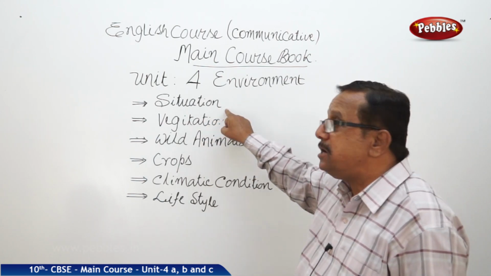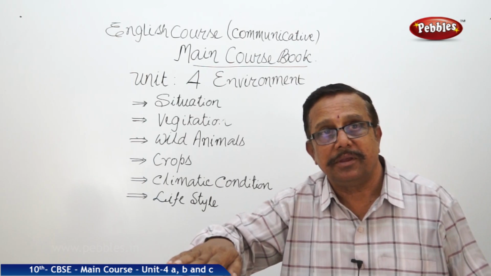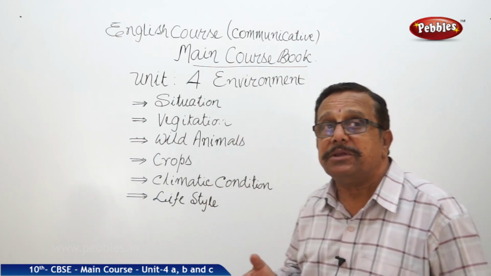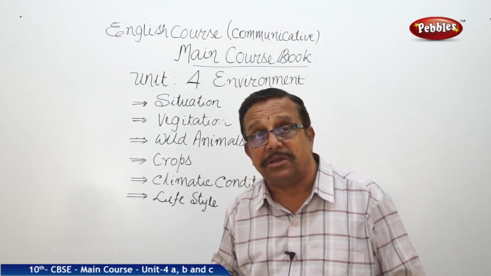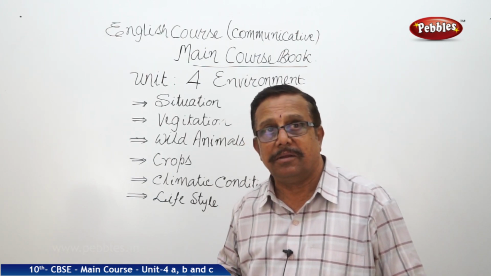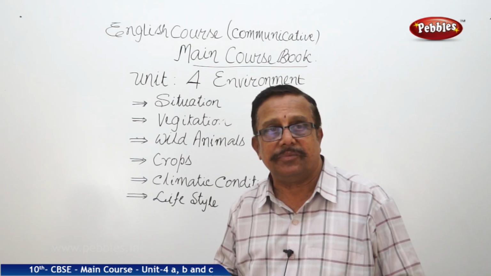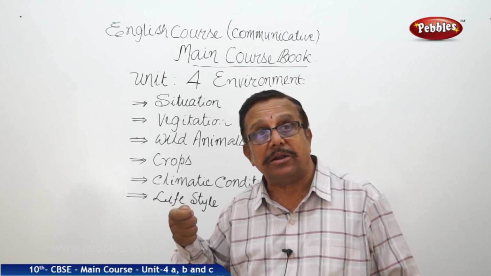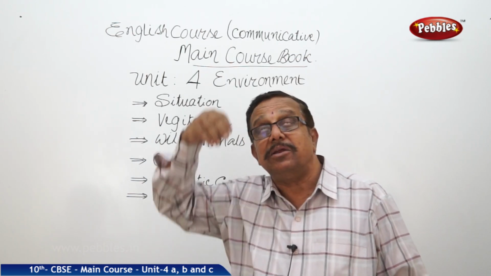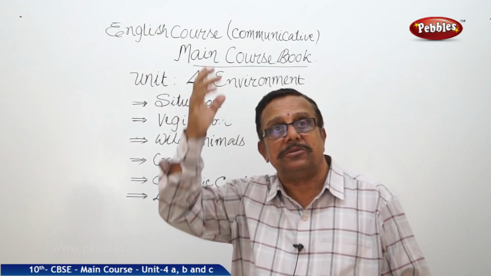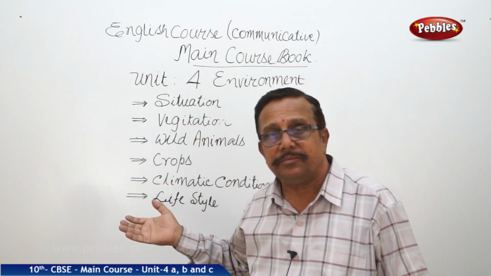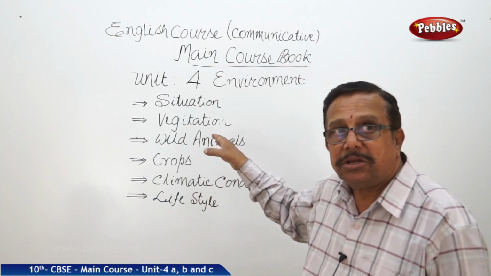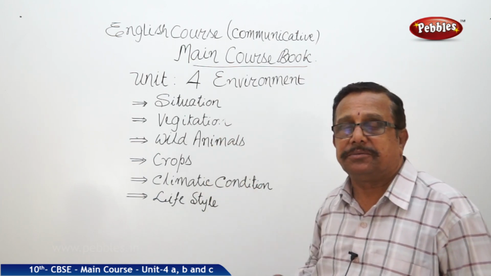Now, where is it situated? It is on the plains. Waterfalls are not there. And again, vegetation. Vegetation means nothing but trees, plants, grass, and everything. If that is not there, there should be some means to get the water from the underground and it gets evaporated. Those means are not there. And third again, wild animals: vegetation, wild animals.